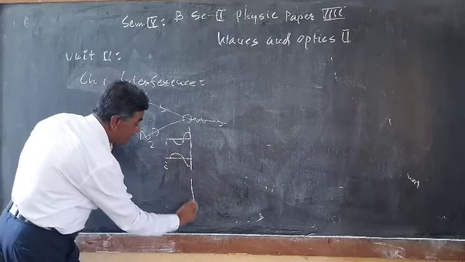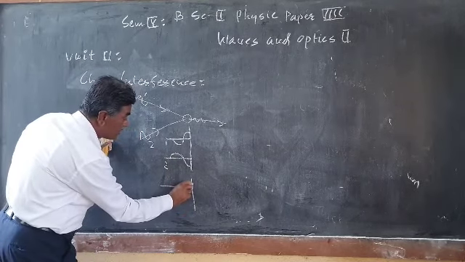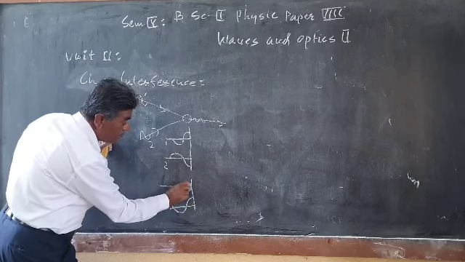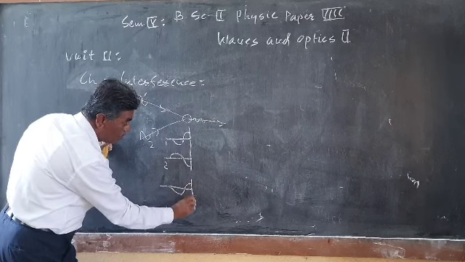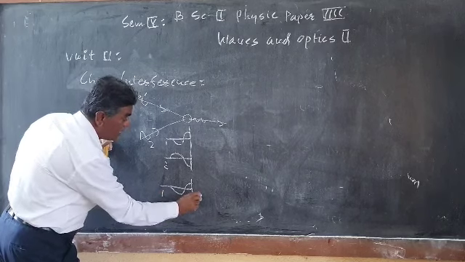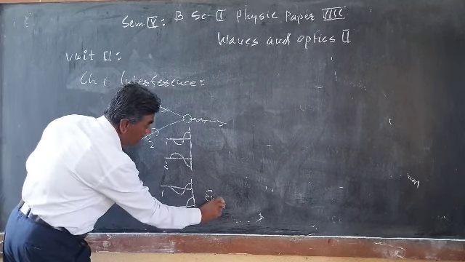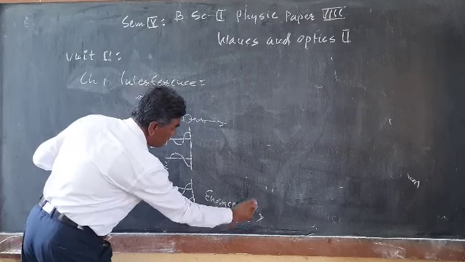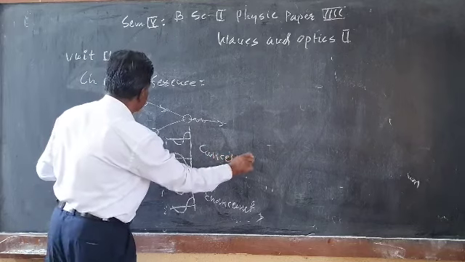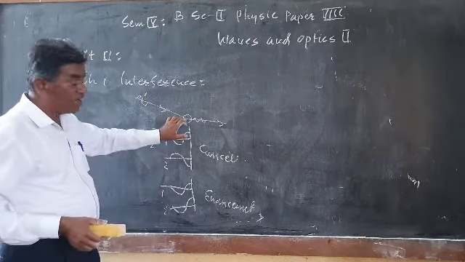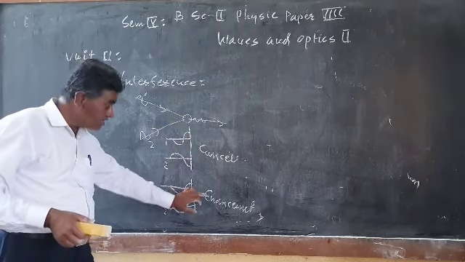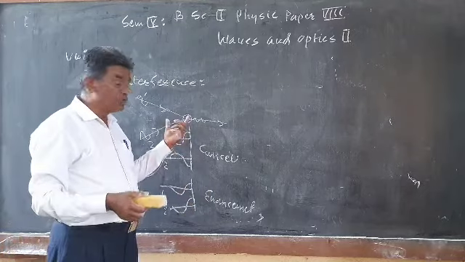Enhancement means that this is one wave, which comes to this position, and the other wave also falls like this. The maximum amplitude of one wave falls where the maximum amplitude of the other wave falls. Here this is wave number 1 and wave number 2. Then enhancement takes place here, and here cancellation of the amplitude takes place, and so on. Interference is the phenomenon of cancellation or enhancement of the amplitude of the two waves due to superposition.